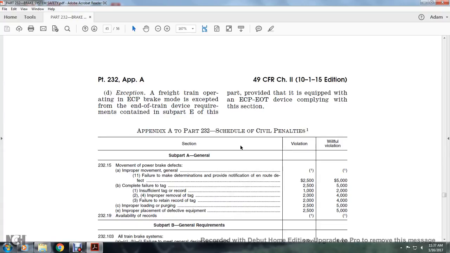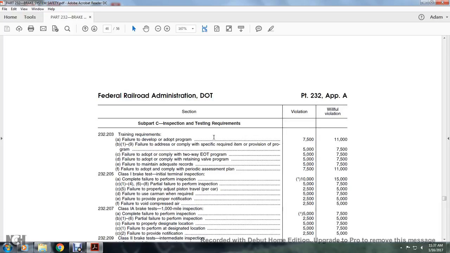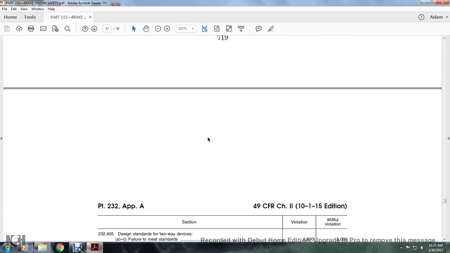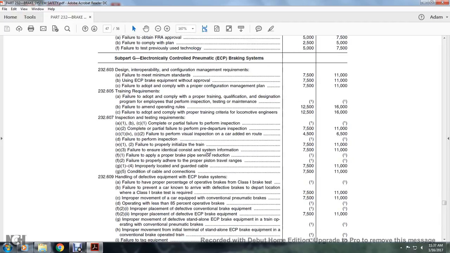All right, Appendix A, Part 232, Schedule of Civil Penalties. Part A, General Requirements. Part C, Inspection, Testing, and Maintenance Requirements, Periodic Testing on End-of-Train Devices. Introduction of new brake system technology, electronically controlled pneumatic braking systems.